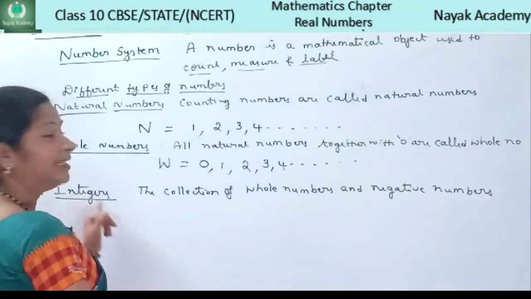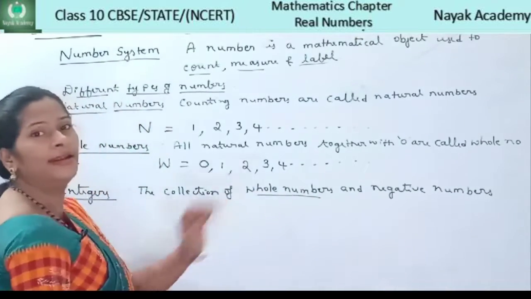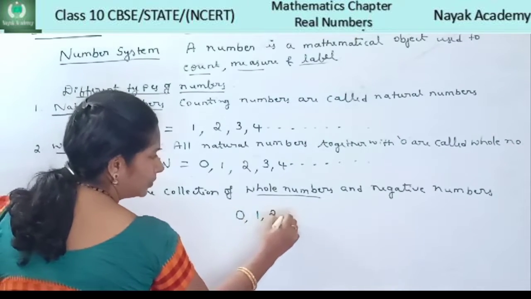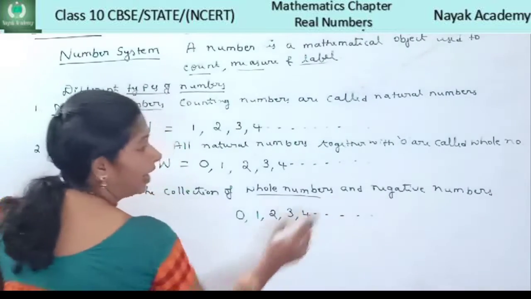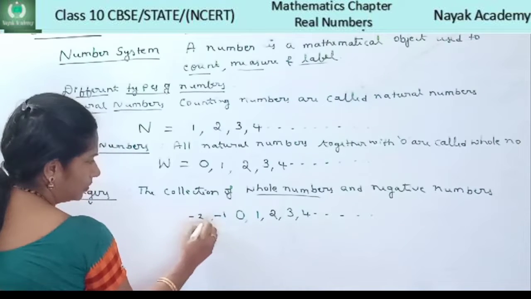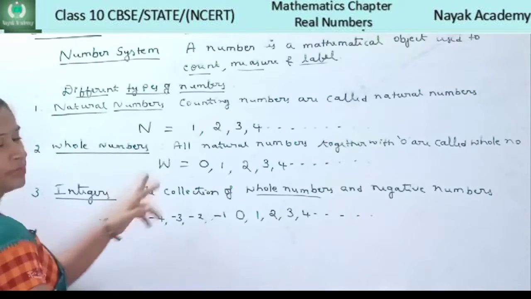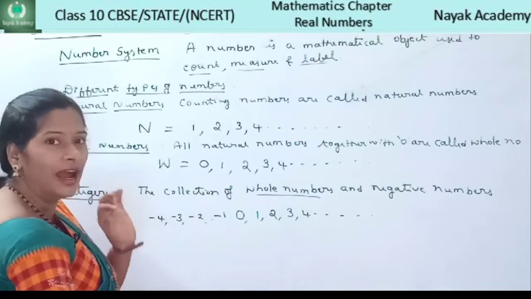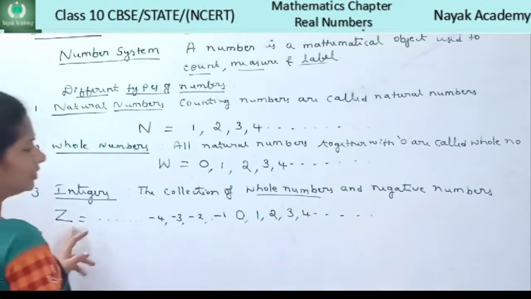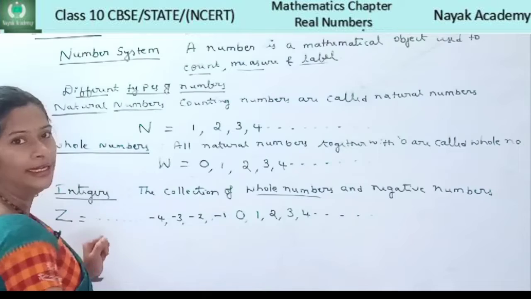Third type of numbers, that is integers. What do you mean by integers? The collection of whole numbers and negative numbers is called integers. Whole numbers start from 0, 1, 2, 3, 4 and so on, and negative numbers are minus 1, minus 2, minus 3, minus 4 and so on. Such numbers are called integers and are denoted by the symbol capital Z. Z is equal to all the negative numbers and positive numbers including 0.